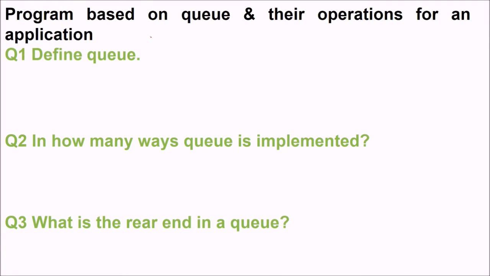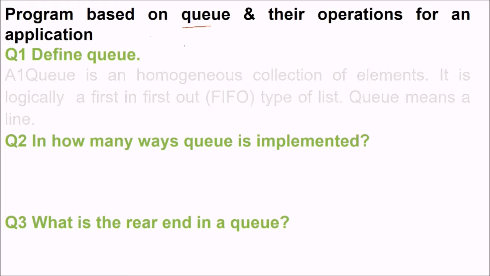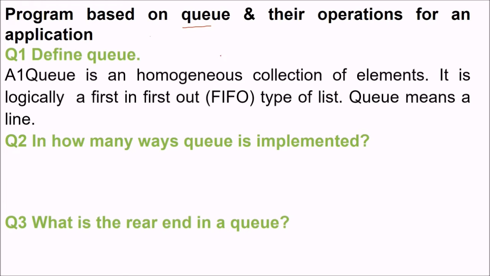So now let us take a few more questions on data structure. If you are given a program which is based on queue and their operations for an application, first can we define a queue? So queue is simply a homogeneous collection of elements. Homogeneous. So it is logically implemented in the form first in first out.